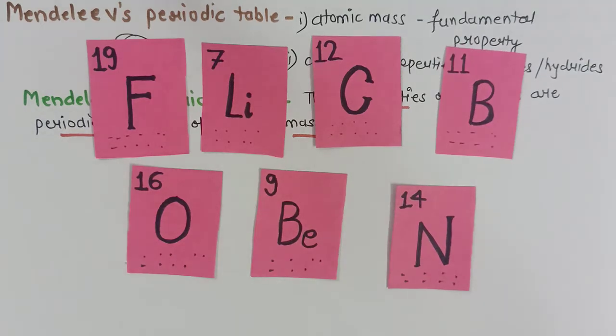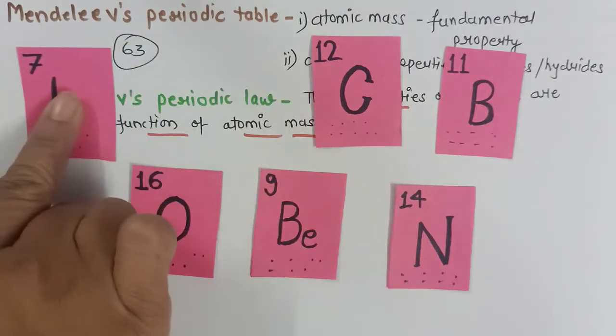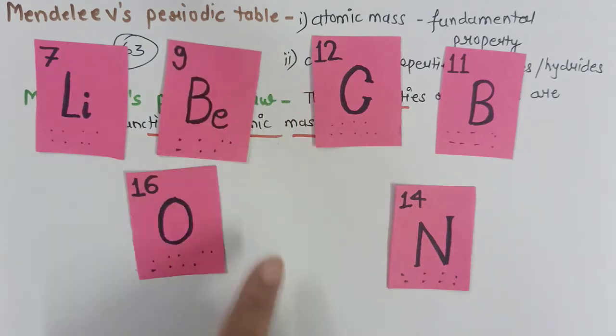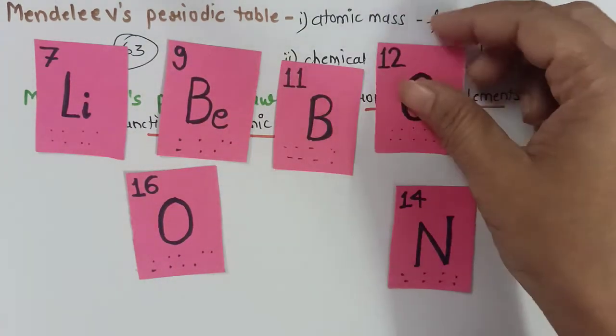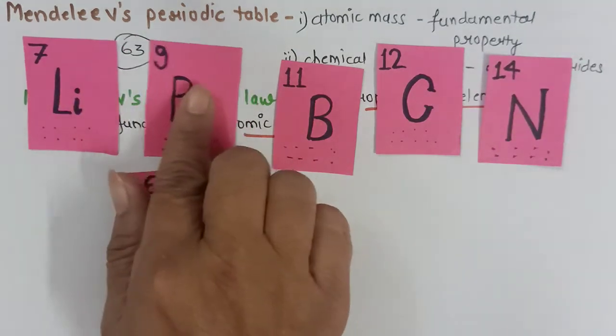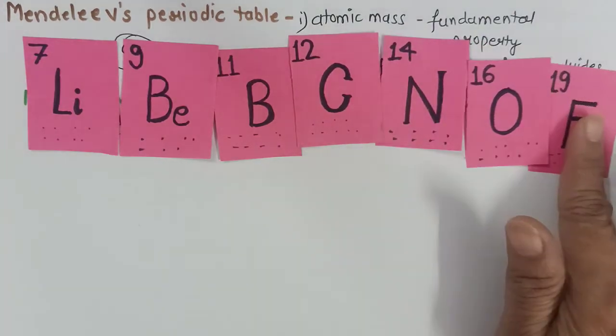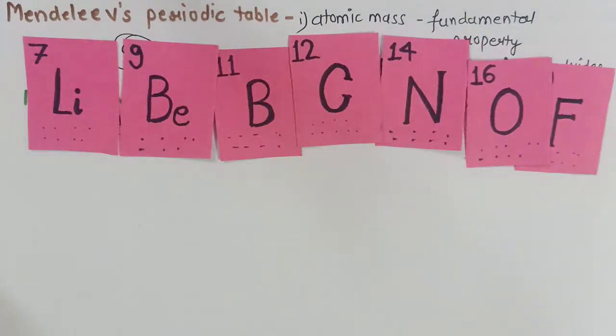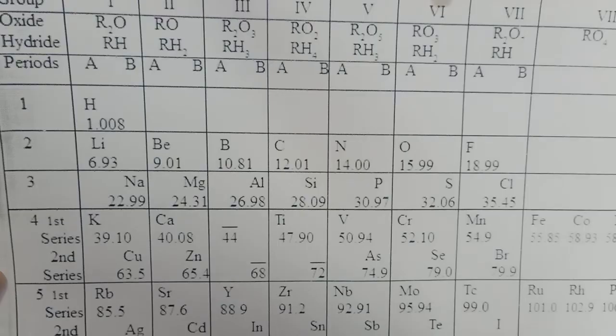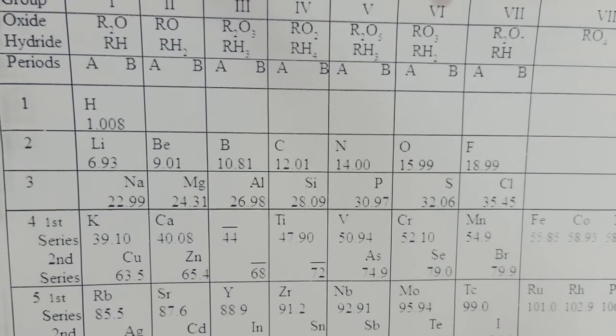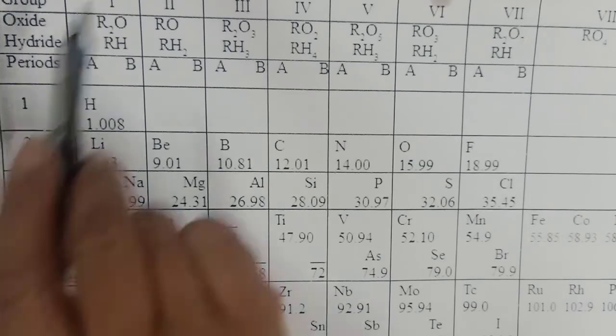Now the next thing he did is that he arranged all these elements in increasing atomic mass. For example, first of all lithium, then beryllium, then boron, carbon, then nitrogen, oxygen and fluorine. So one table was ready with him, and that is what we call Mendeleev's periodic table. This he has done for all the elements and arranged them in a tabular form.